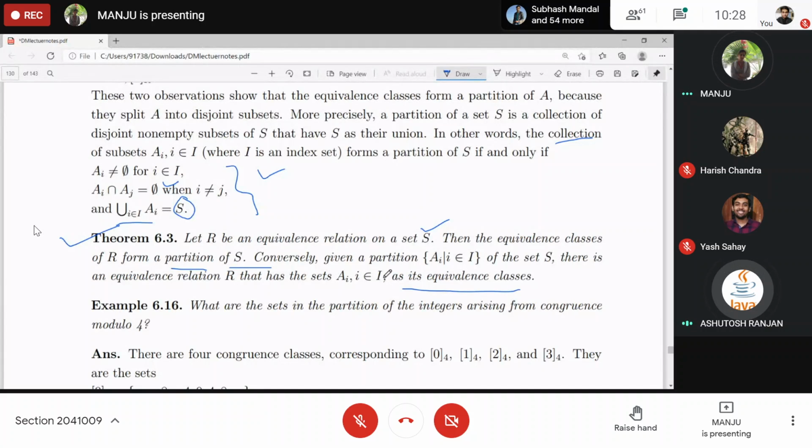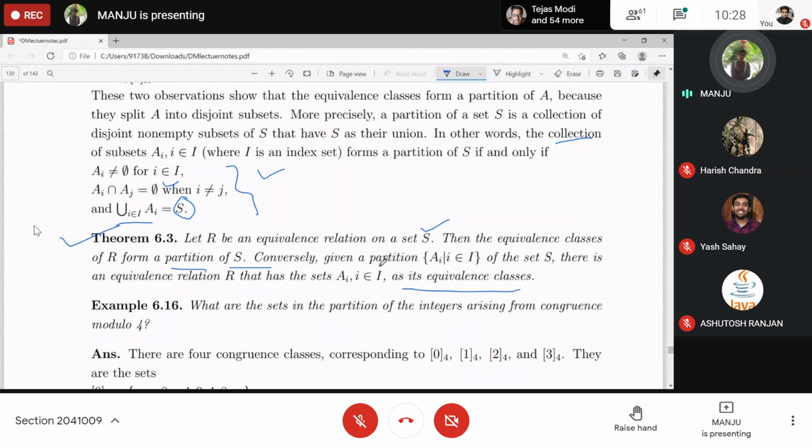Can you explain the converse part of theorem 6.3? See, if R is an equivalence relation, then the equivalence classes form the partition.